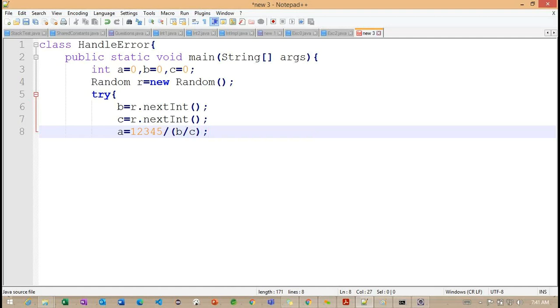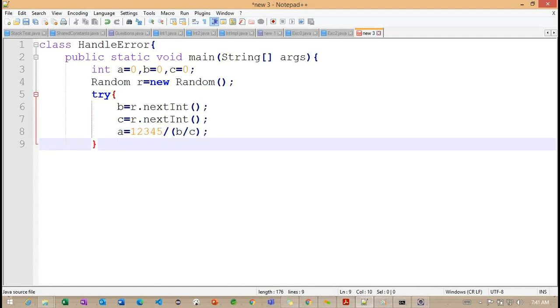So if you observe carefully, b by c, we are going to get some value, because every time the nextInt method is going to provide some value. So first we do the division operation b by c, and later, based on whatever value we get, we divide 12345 by that value. Getting the point? Here we are performing two operations.